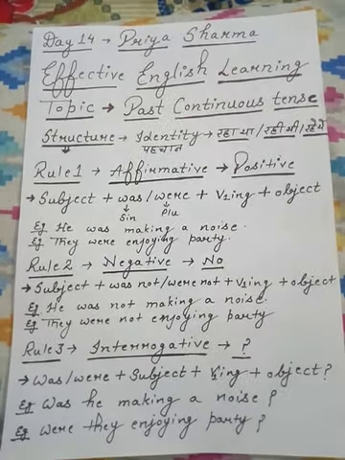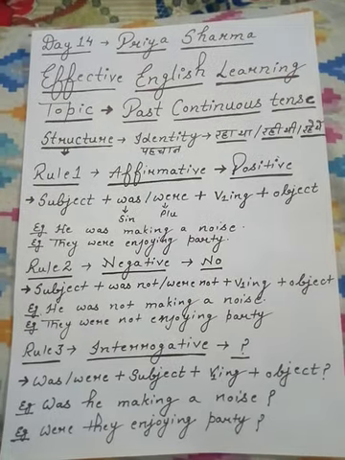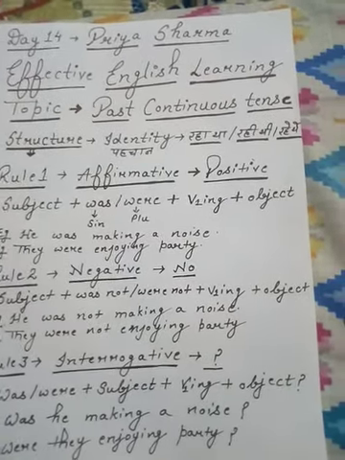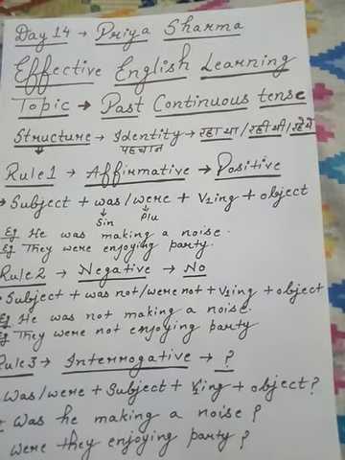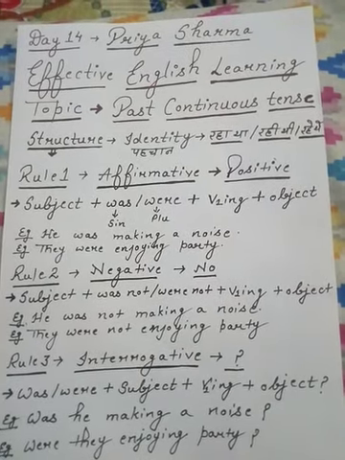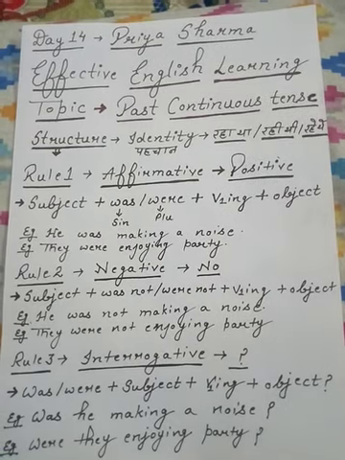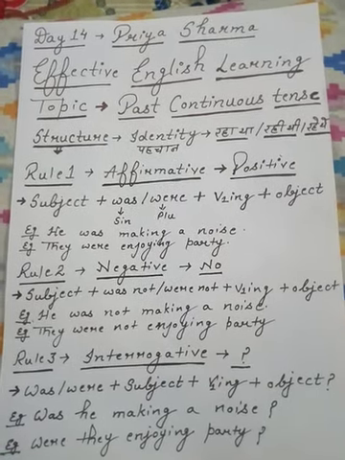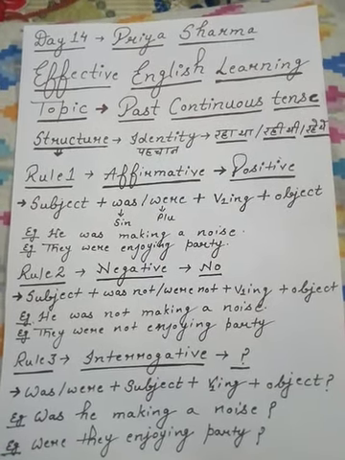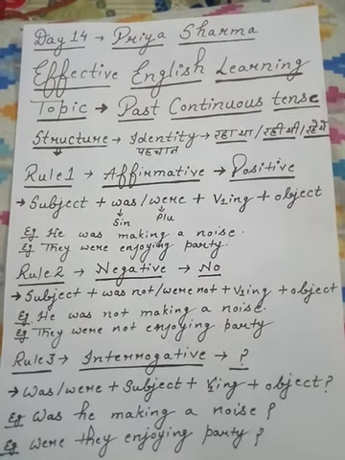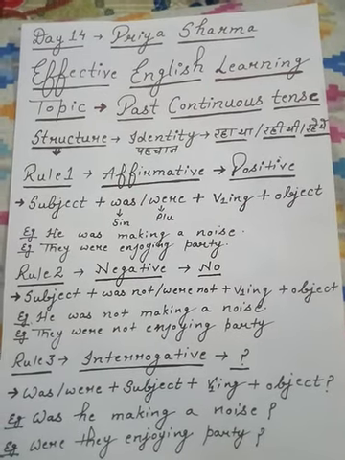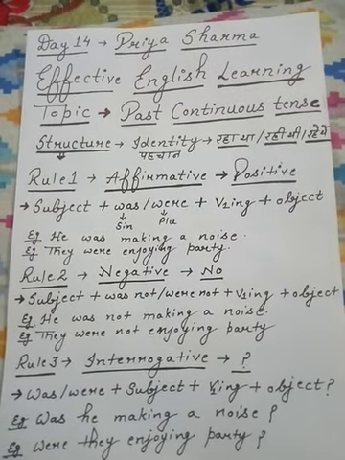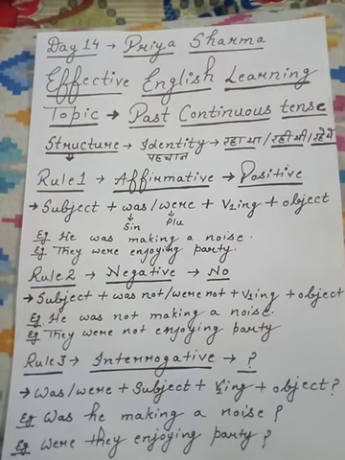Structure, identity. Identity means पहचान. I have written some Hindi endings: रहा था, रही थी, रहे थे. The sentences which end with these Hindi endings are called past continuous tense. In case of present continuous tense, because that is present, it ends with रहा है, रही है. Now move to the structure.